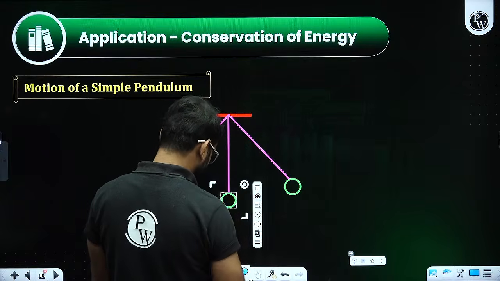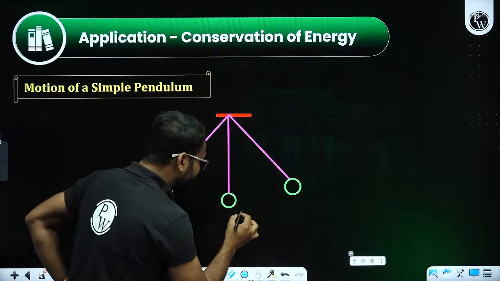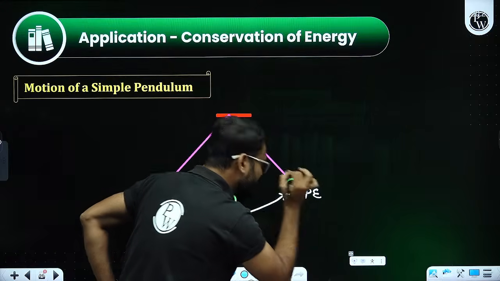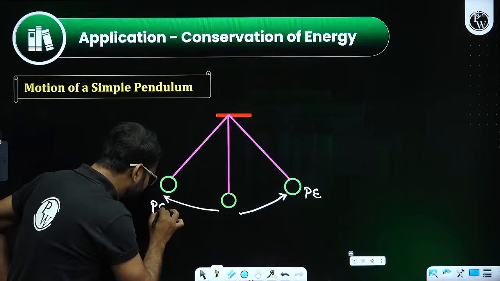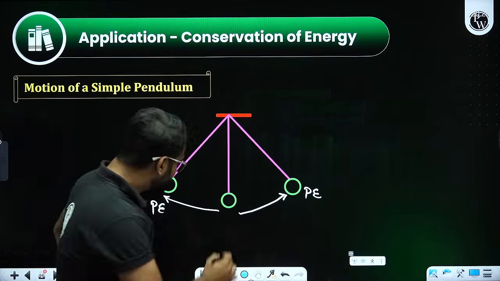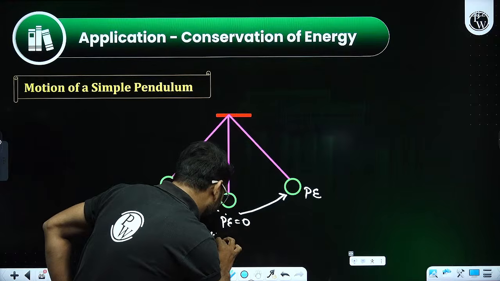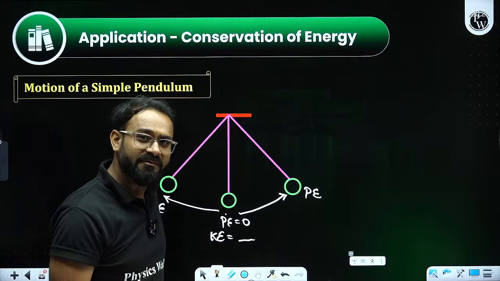Correct? So this is going to the extreme positions. That means it will possess potential energy at this point. It will also possess potential energy at this point. But at this point, potential energy is going to be zero. There will be some kinetic energy. What will be the value?